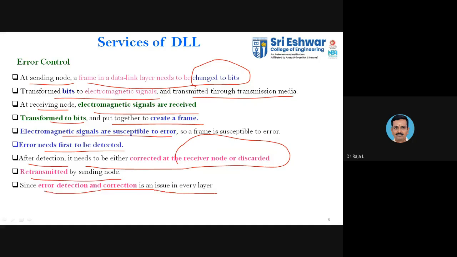Detection and correction is an issue in every layer. Whenever you are receiving any data, you need to check whether it is correct or corrupted. If it is correct, you accept that. If it is corrupted, you go for retransmission.